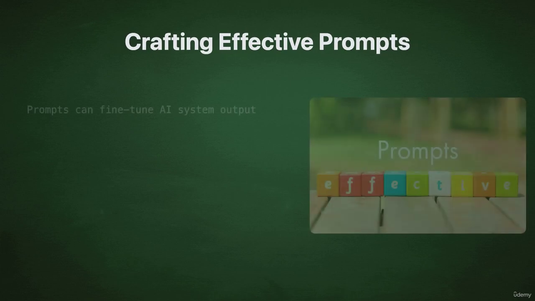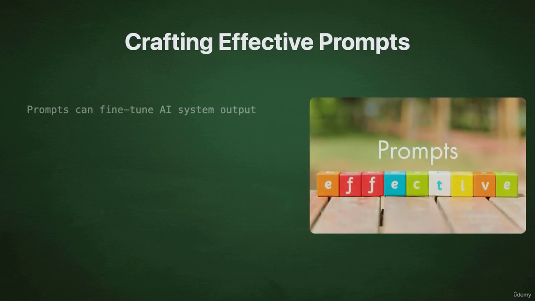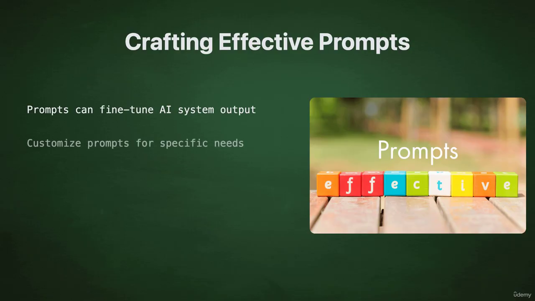Prompts can also be used to fine-tune or customize the output of an AI system. For example, you might want to generate a product description for an online store. By crafting a prompt that includes specific details about the product, target audience, and desired tone, you can ensure that the AI-generated description aligns with your brand and marketing objectives.